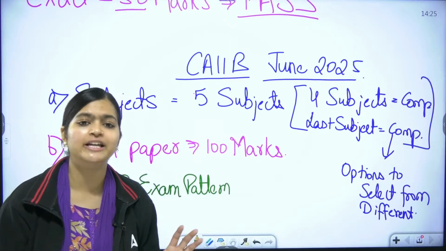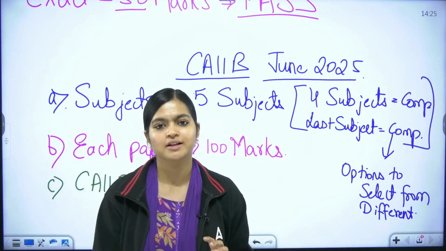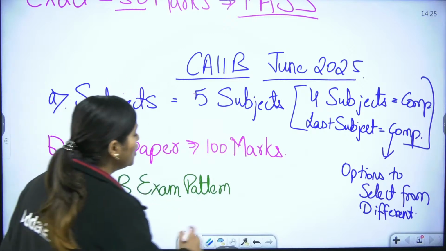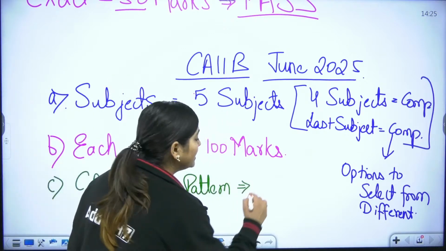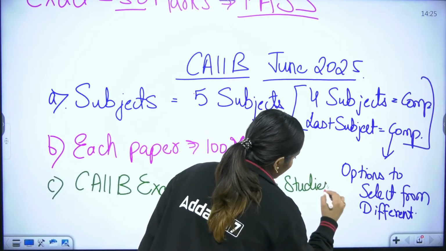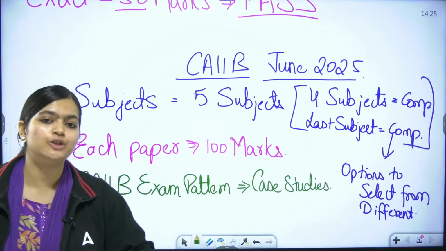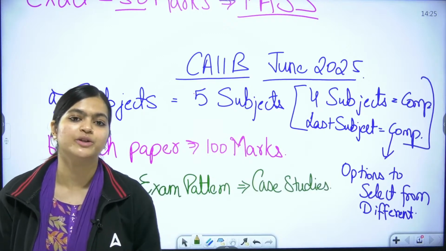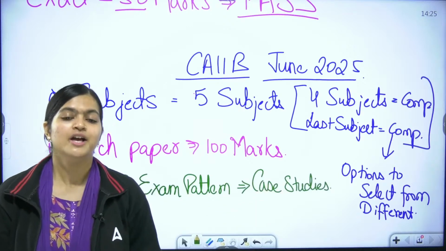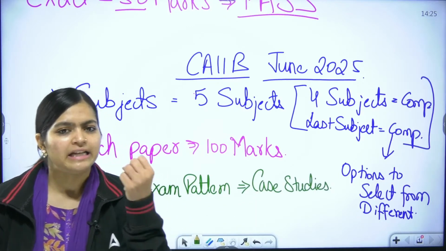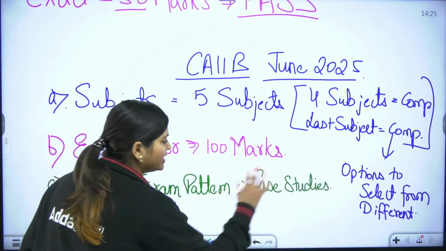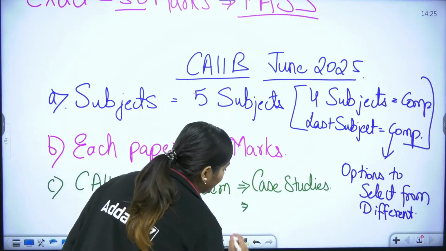In that, surely we used to get the options. But when you are going to give CIB, in that, we are going to see case studies. Based on these case studies, we need to identify which option is going to be correct. And for case study solutions, we require very in-depth knowledge of our subject. Not only the case study type, or you can get MCQ